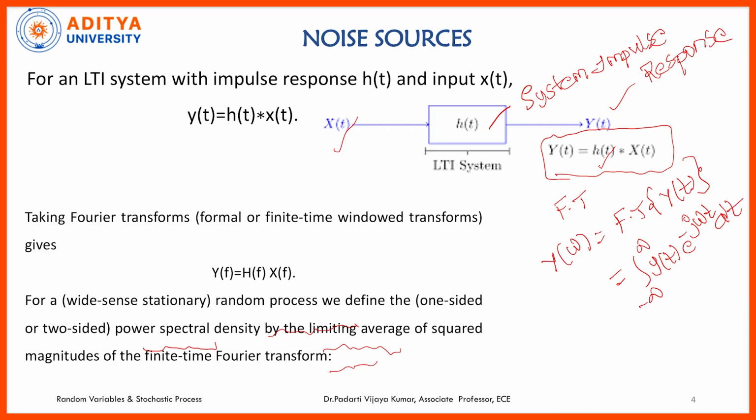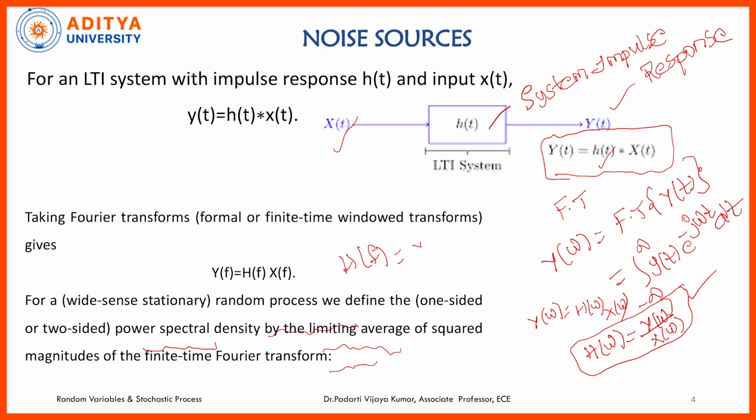So, applying Fourier transform on both sides, the expression will be Y(omega) is equal to H(omega) into X(omega). H(omega) is equal to Y(omega) by X(omega), which is equal to the transfer function of the system. The transform of the output by the transform of the input is nothing but the transfer function of the system. Okay. H(f) is equal to Y(f) by X(f). H(s) is nothing but the transfer function. Omega is equal to 2 pi f. Sometimes we represent with omega, sometimes we represent with f. So, Y(omega) is equal to H(omega) into X(omega).